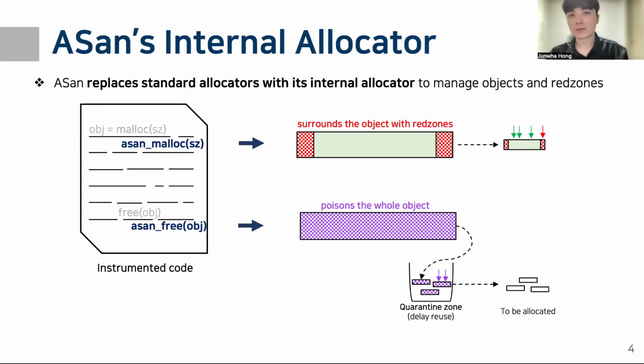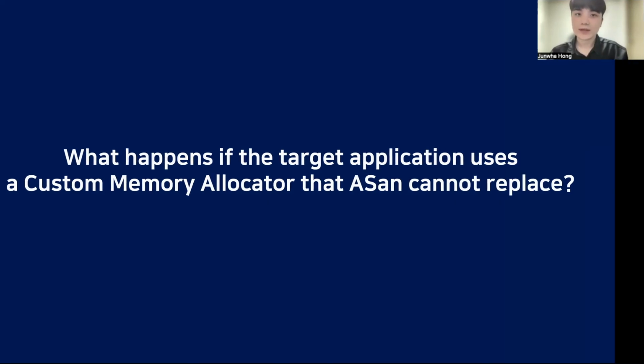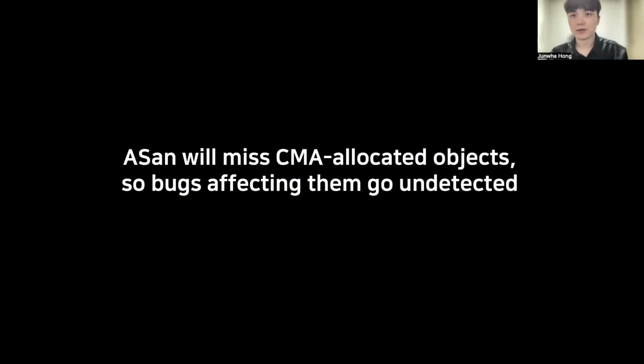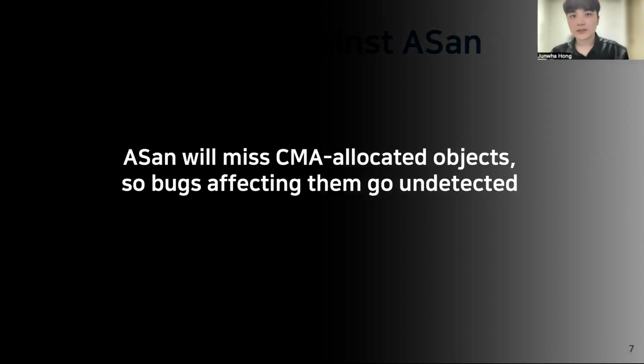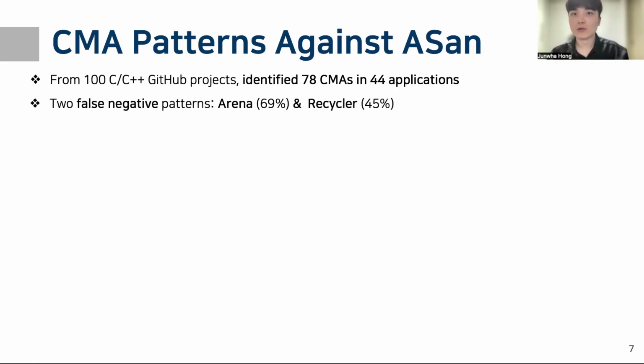This allows ASAN to work properly with standard allocators, but here's something to think about. What happens if the target application uses a custom memory allocator that ASAN cannot replace? In that case, ASAN will miss those custom-allocated objects, so bugs affecting them go undetected. To understand how often this issue arises in real-world applications, we analyzed 100 projects and found 78 CMAs that cause false negatives in ASAN. Interestingly, they fall into two dominant patterns, arena and recycler.